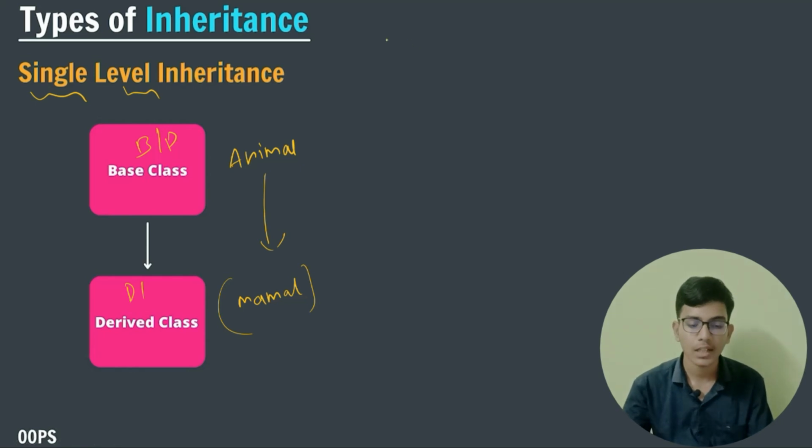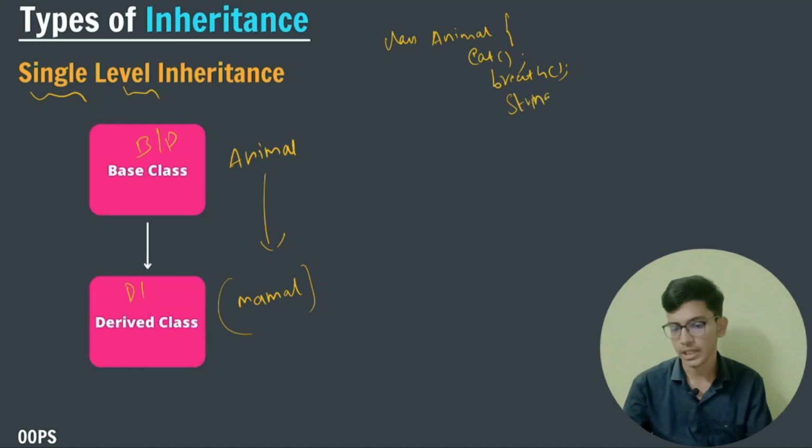In the class animal, I am giving an eat function, after it a breathe function, and after it a string color, the color of mammals. This is my parent class. After that, I am creating my class for mammals.